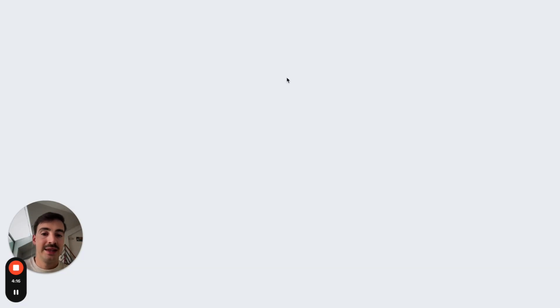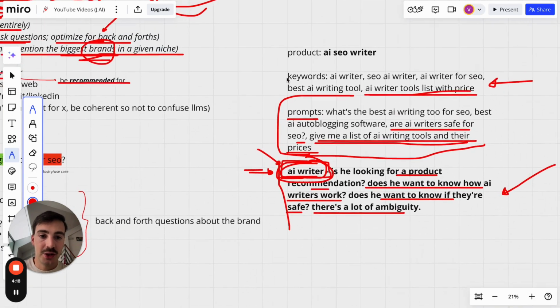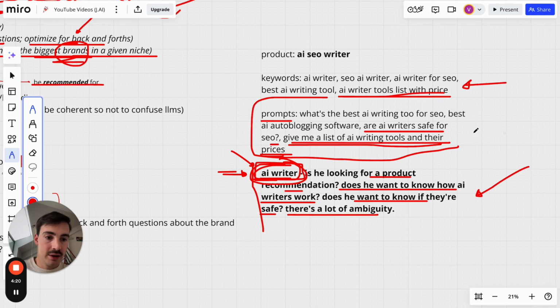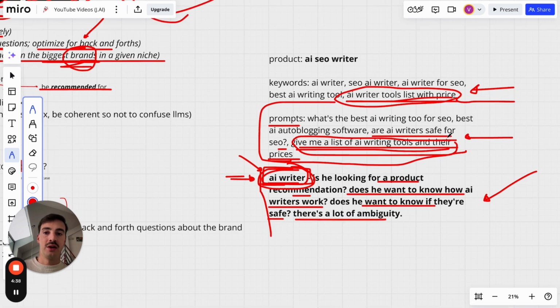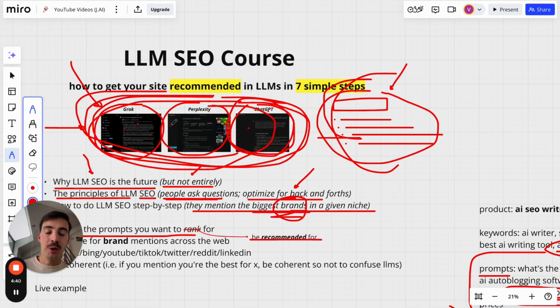So again, the intent behind the search is different. If you search for this keyword on Google, you're just looking for a list and not much context. If you search for this on Grok or GPT or Perplexity, you know by default that you're going to ask it a second question. Because how many times have you asked only one thing to these tools? Most people ask multiple things. It's a back and forth experience.